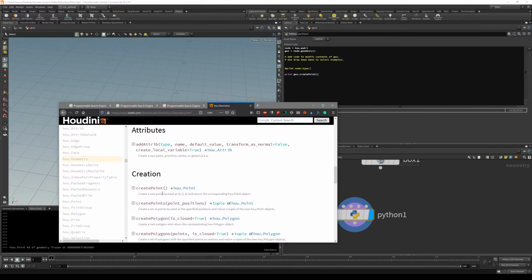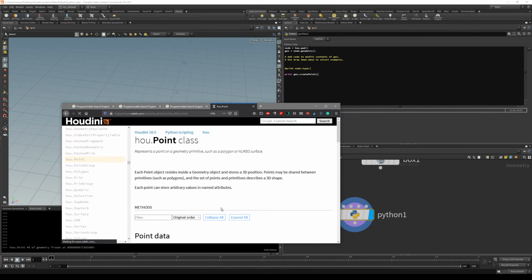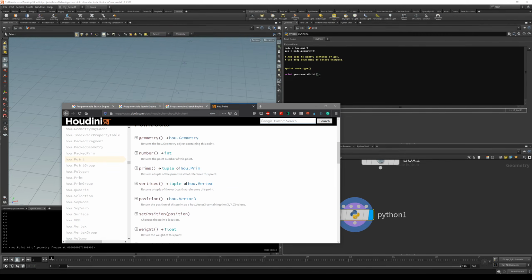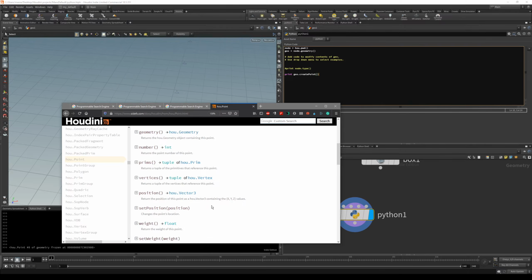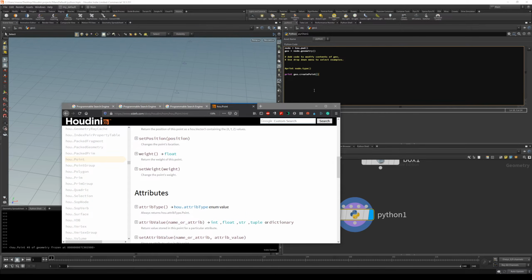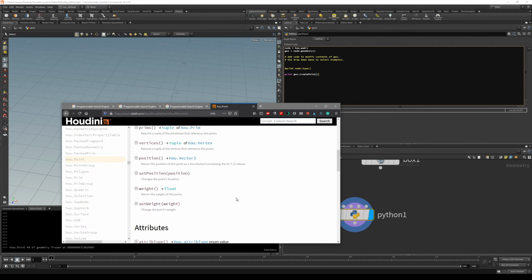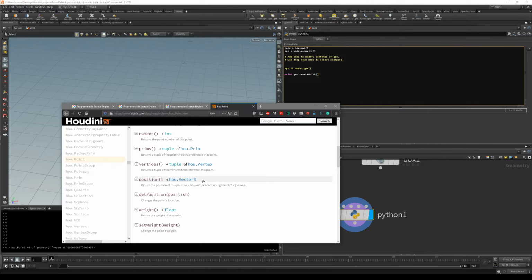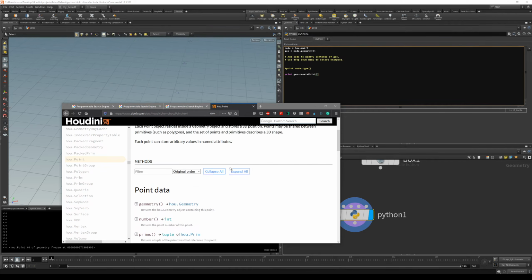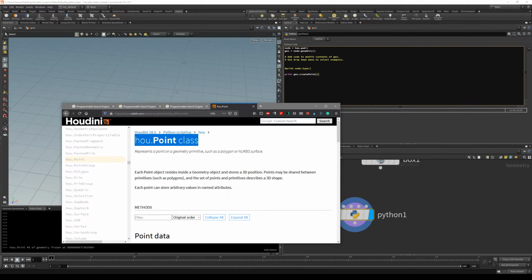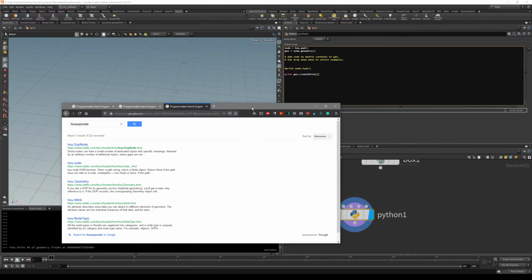So you can see it's now going to create the hou.Point class. And now that we have this point, we can go and use any of these methods for it. And of course the point has different methods than we have for geometry or vertex. So basically it's all dependent on where you are. So we can do different things with different objects. So I hope that makes a little bit more sense now.